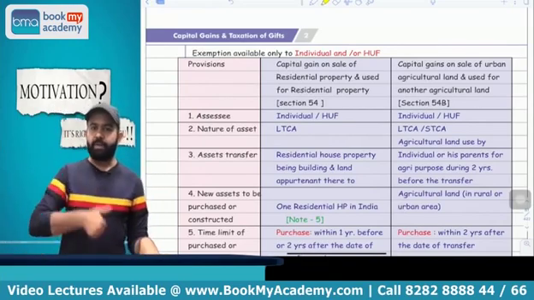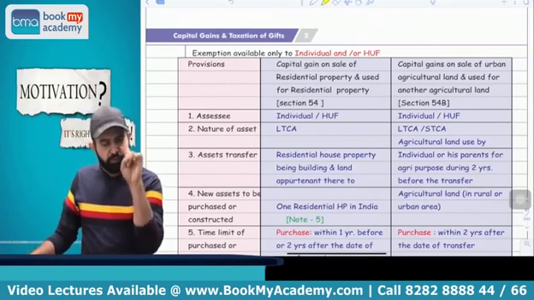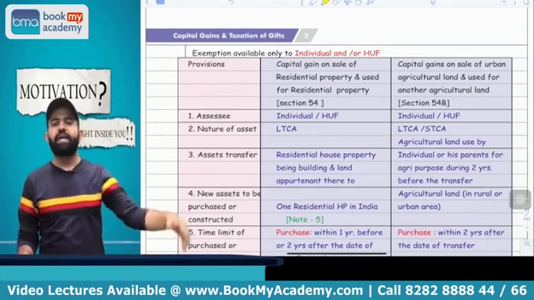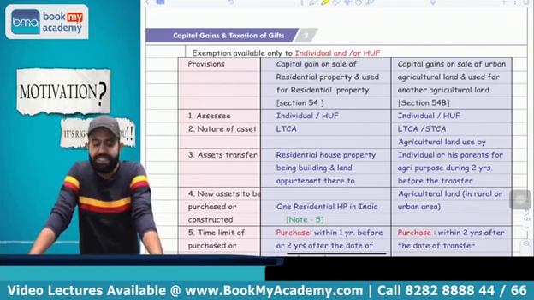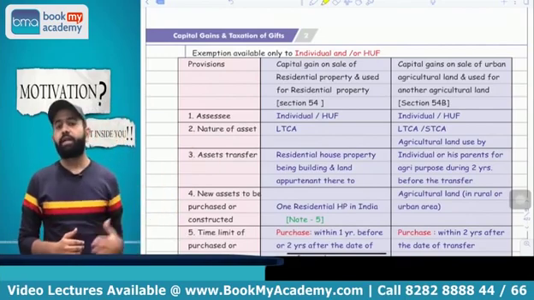But the condition is that the LTCG should be up to 2 crore, and this benefit is available only once in a lifetime. Means for two house property acquisitions, this benefit is available only once in a lifetime. Now try to understand what is the time limit to acquire the other or new residential house property.